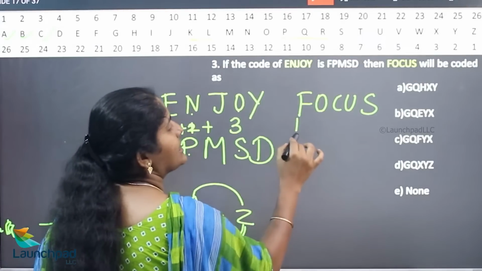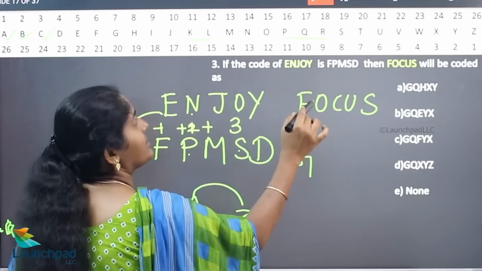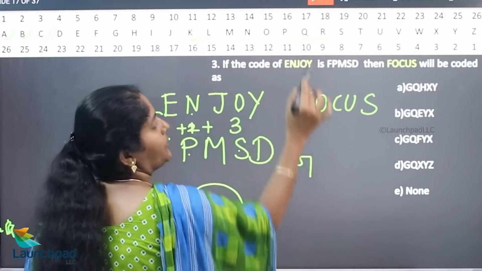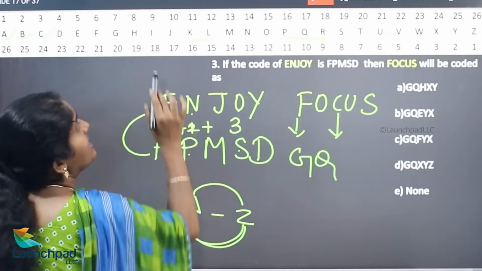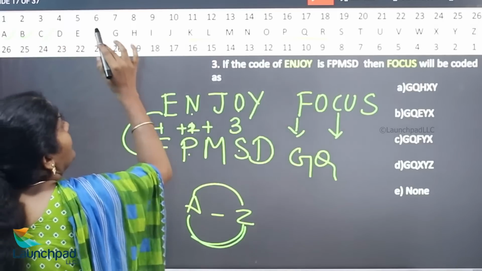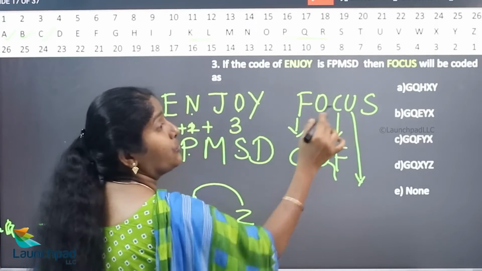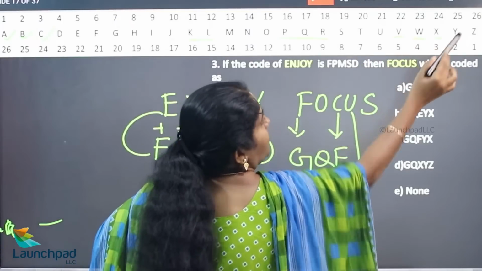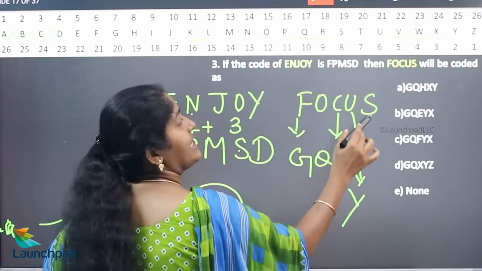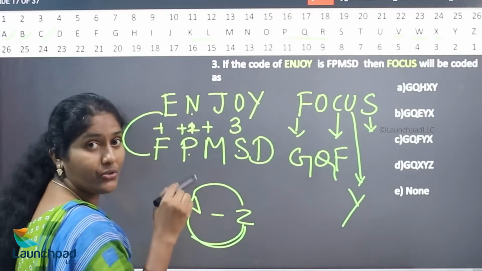Similarly, what is the next letter of F? G. What is the one letter skipped after O? O, Q. Now, what are the two letters skipped from C? C, D, E, hence F. What is the next letter of U? 3 letters after U: V, W, X, Y. What is the letter used for S?